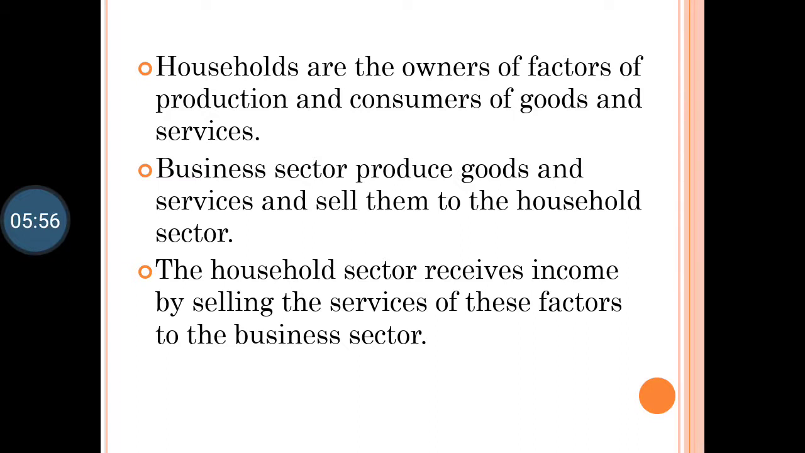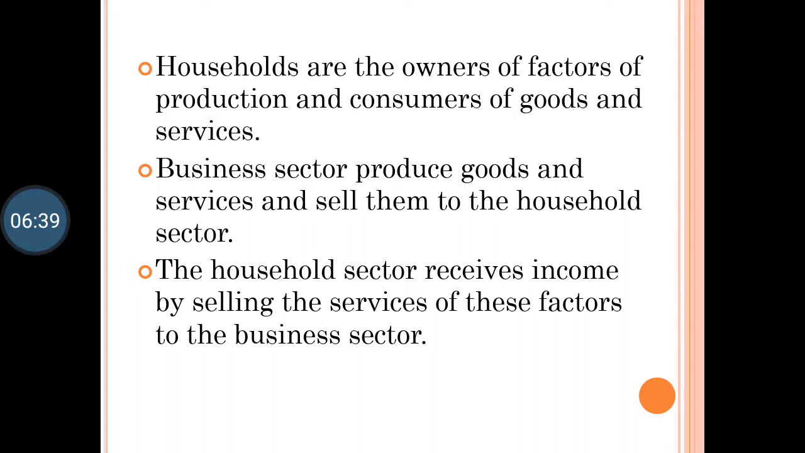Then comes the business sector. What does the business sector do? The business sector produces goods and services. Now, look at the first point where it is written that household sectors are the owners of factors of production. We are giving factors of production to the business company. Now, what does the business company do? With the help of these four factors of production, it makes goods and services. Are you getting it? So the business sector produces goods and services with the help of factors of production.